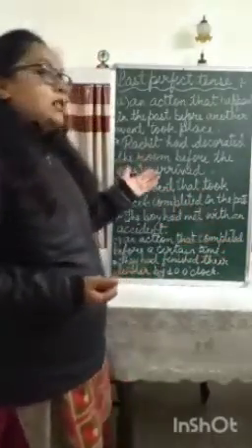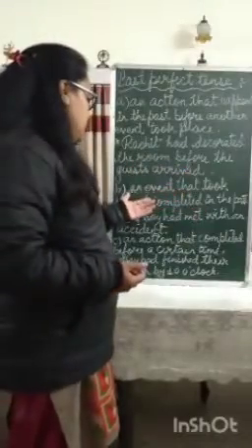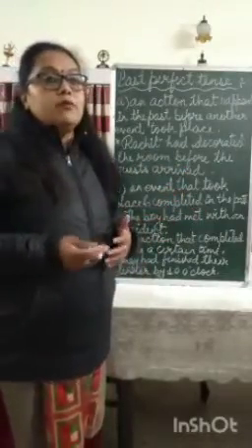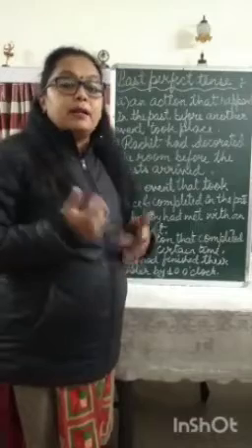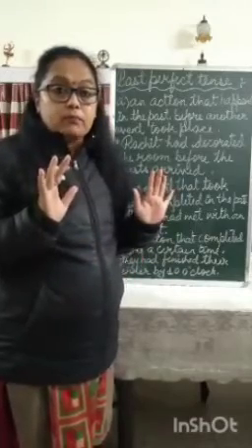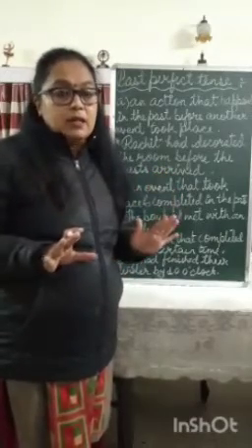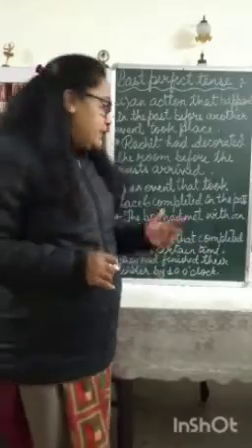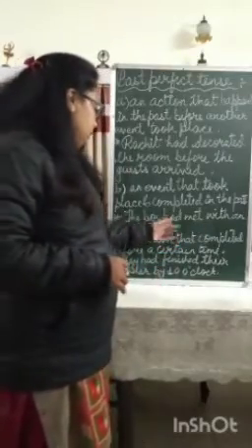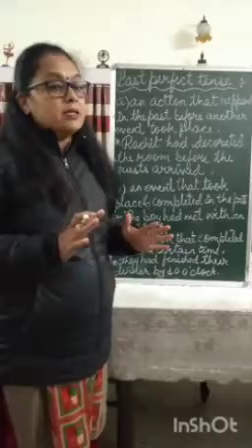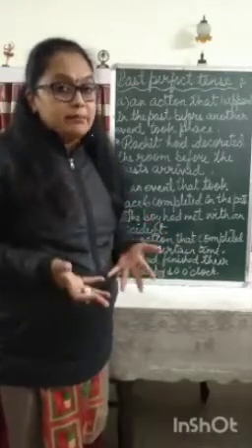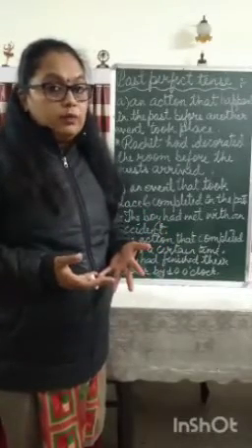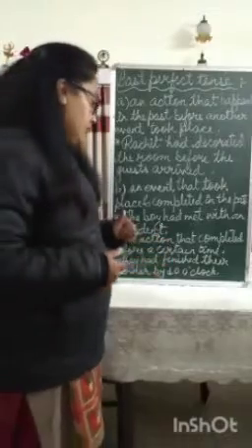Past perfect tense is also used when we are talking about something which happened in the past and completed in the past only, and no definite time is mentioned. For example, the boy had met with an accident. That means in the past, the boy had met with an accident. When in the past it happened has not been mentioned.